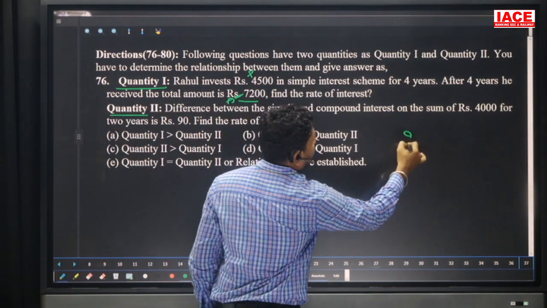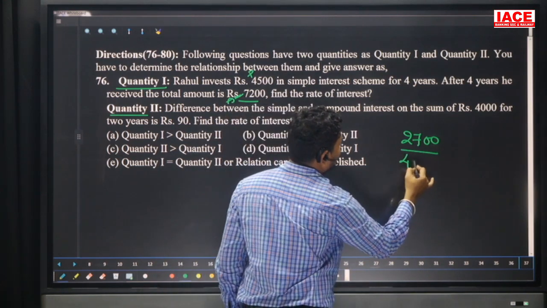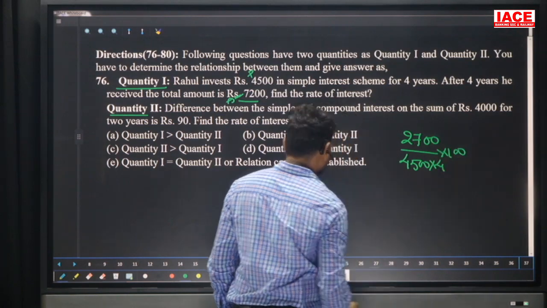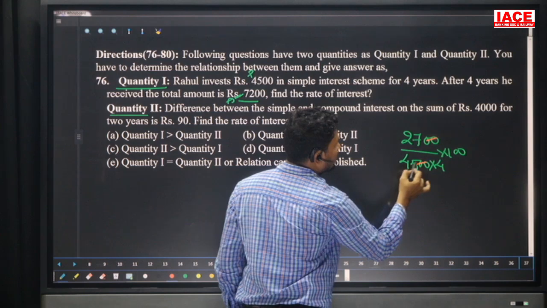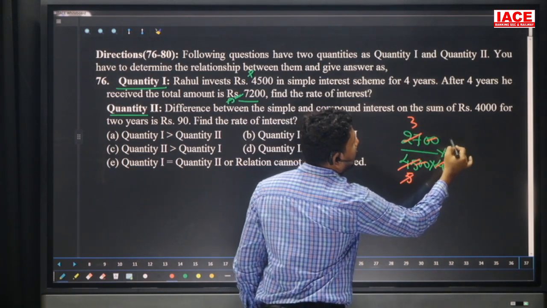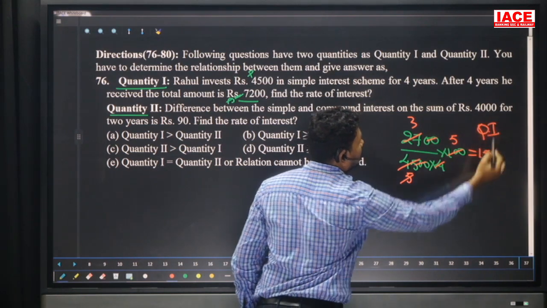Total interest is 2700. On 4500 for 4 years we get 2700. We need the rate of interest, so we should simplify here. Then calculate the rate of interest: the double zero cancels, 9 5s are 45, 9 3s are 27, 5 4s are 20, 20 5s, 5 3s, which is equal to 15 percent. This is equal to quantity 1.